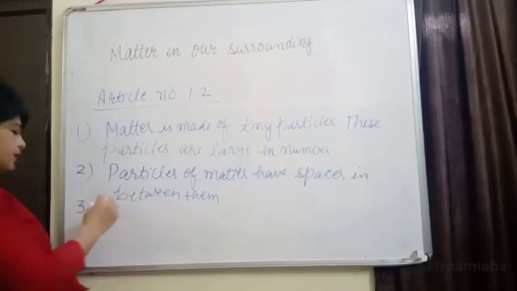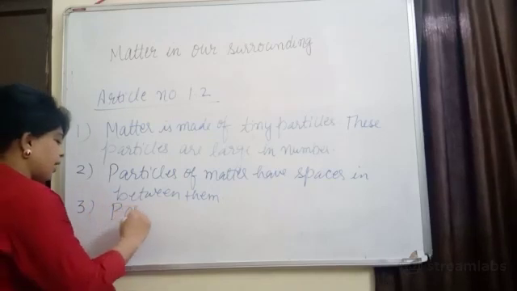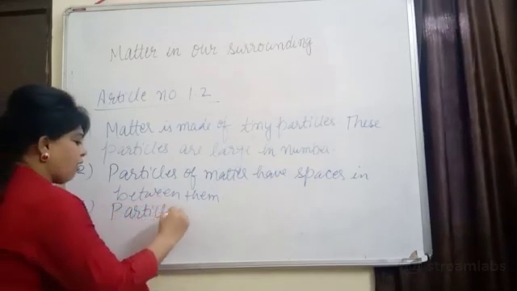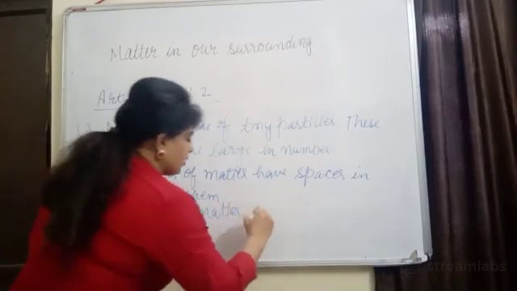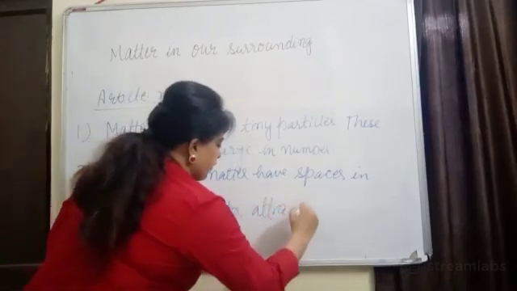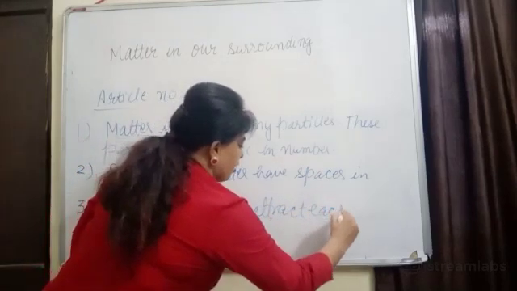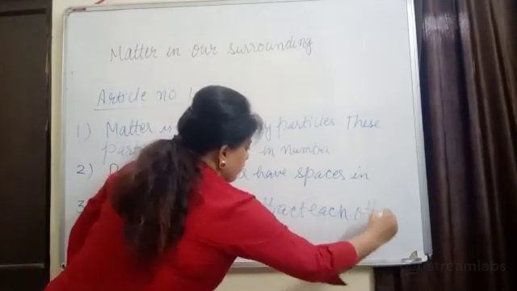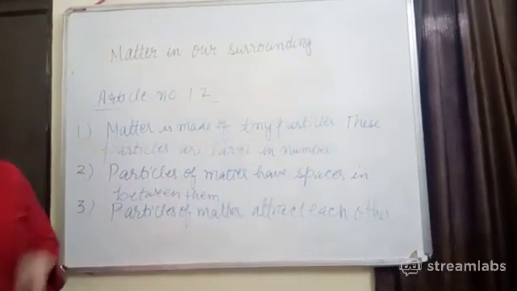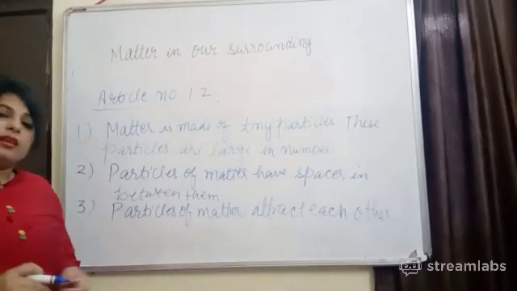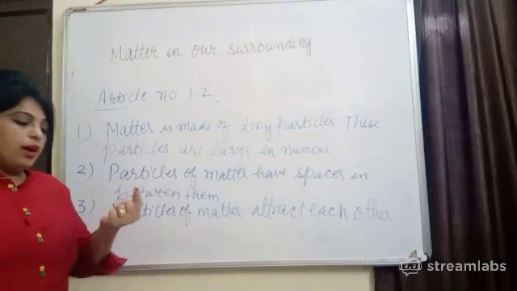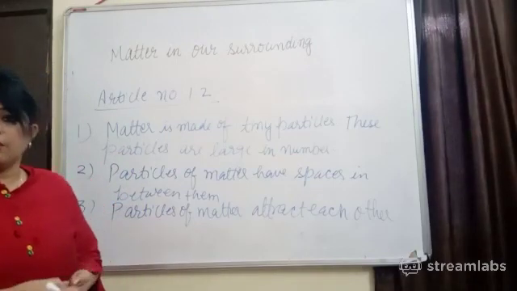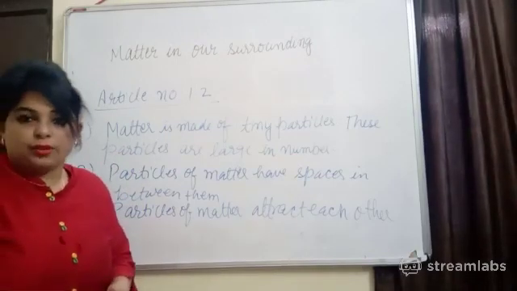The third property says that particles of matter attract each other. Now again in NCERT there is one activity. As per the NCERT, there are three examples of solids given, right? One is an iron nail, second is a rubber band, third is chalk.